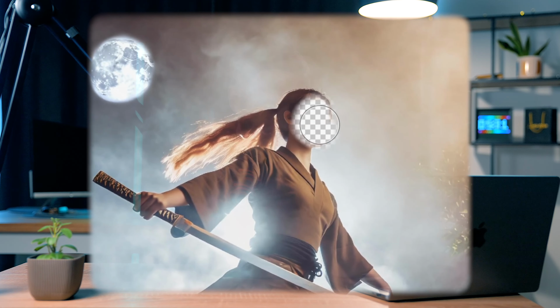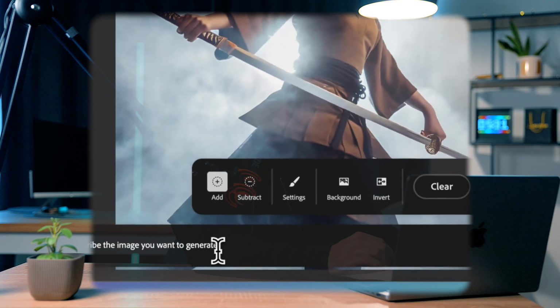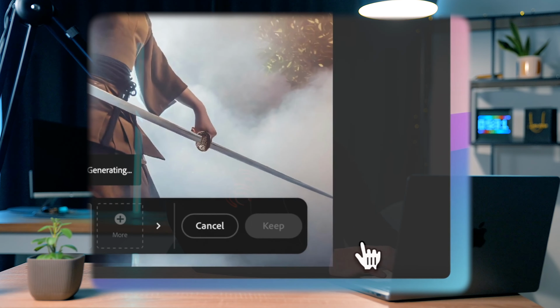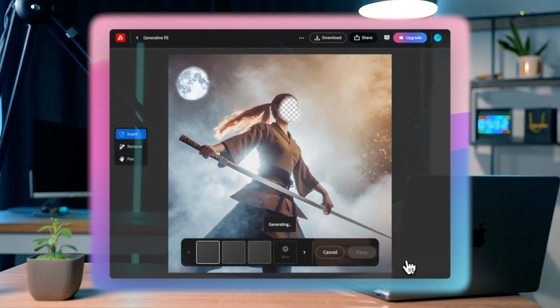Let's try something difficult, like trying to change this woman's face. So let's keep this one and try to change her face. Faces are normally quite hard, but let's change it to an angry face. And I hit generate again. Now remember, it's at an angle and it has to take the rest of the image into context. So let's see how it does.